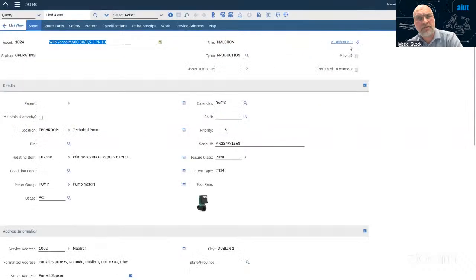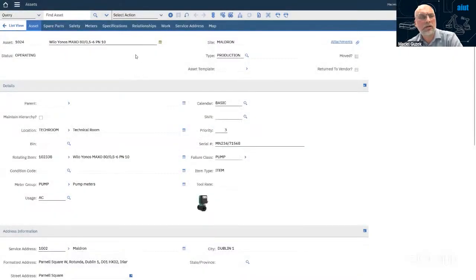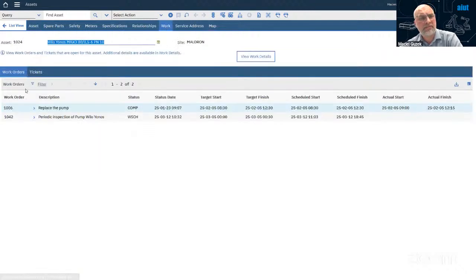The documentation I've mentioned, we can have it all in one place. It can be on a mobile solution as well, so I can get all of that on my phone or tablet. And what's more important, I've got all the work history, what work was done, what's planned on the assets, and how we can utilize that information.